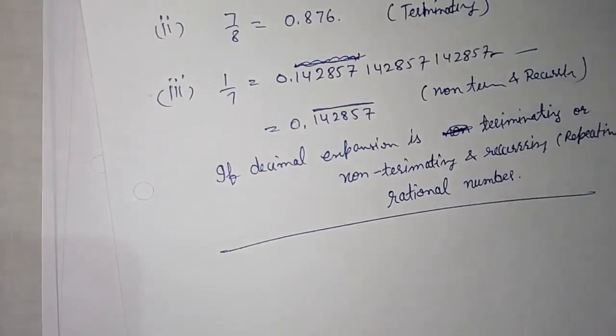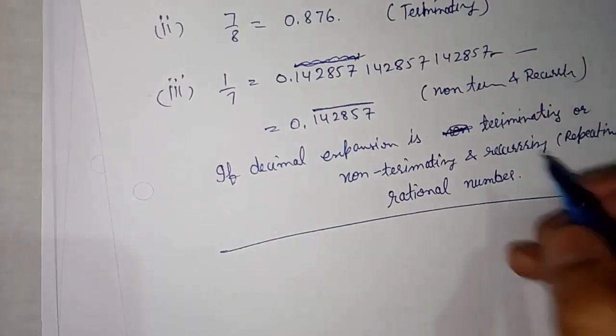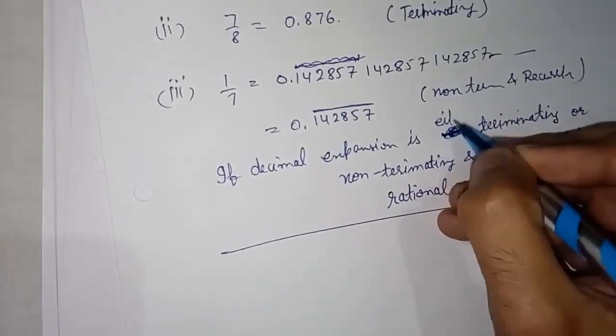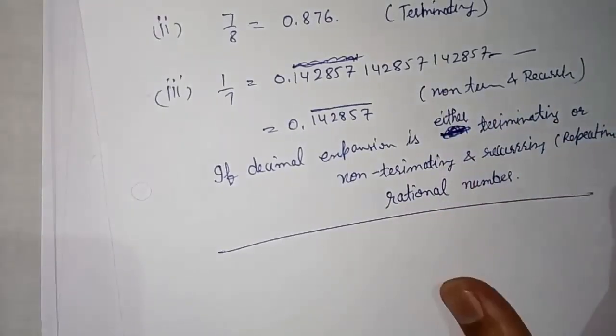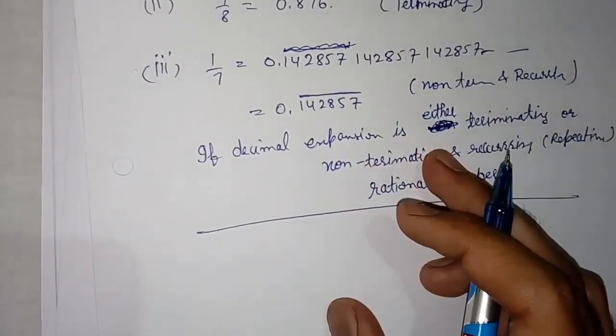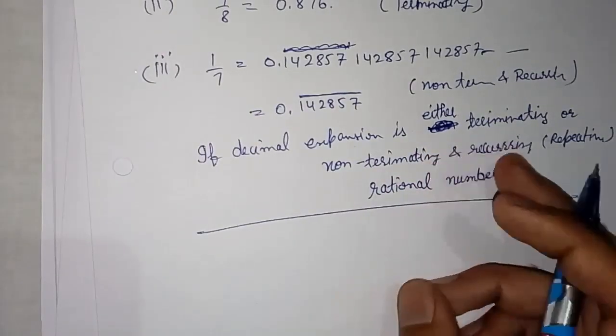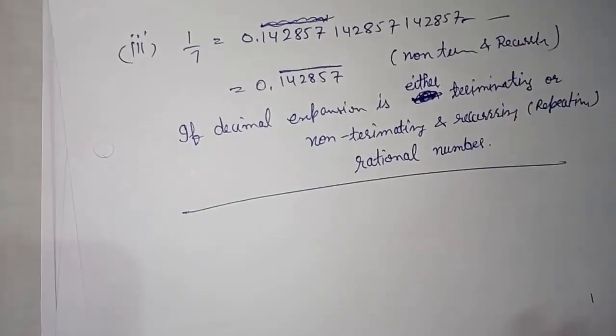Clear? So this is a definition of rational number, that you can conclude yourself that if the division is either terminating or non-terminating and recurring, then that number is known as rational number. Okay, so you can write both ways.